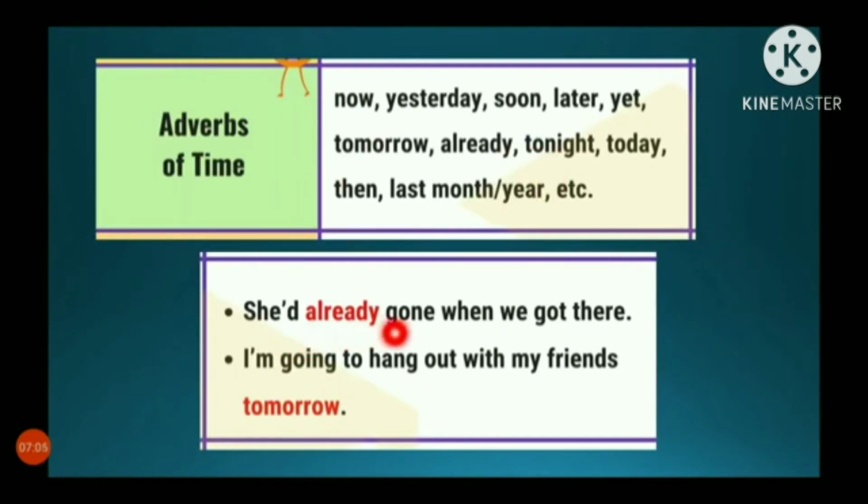She had already gone when we got there. Already means she left. They are telling the time. I am going to hang out with my friends tomorrow. They are telling the time that we are going to meet them tomorrow. So telling the time, telling the day, is said to be adverbs of time.